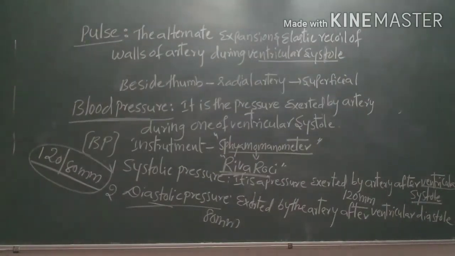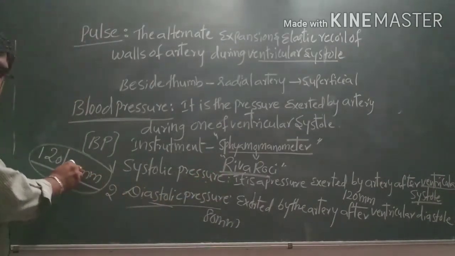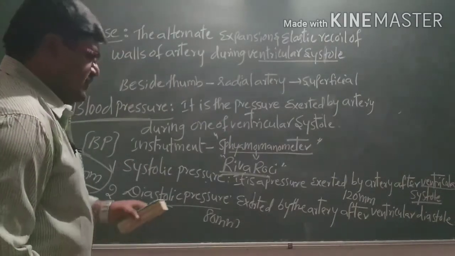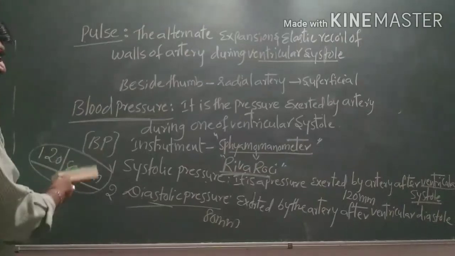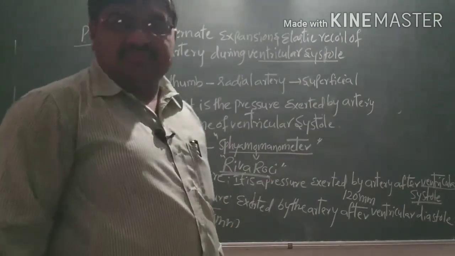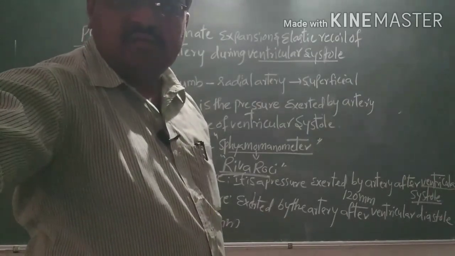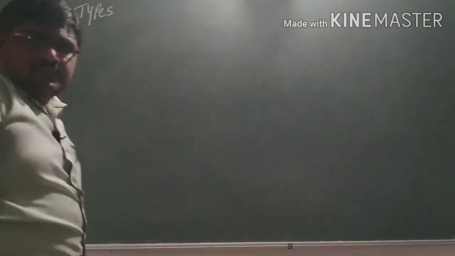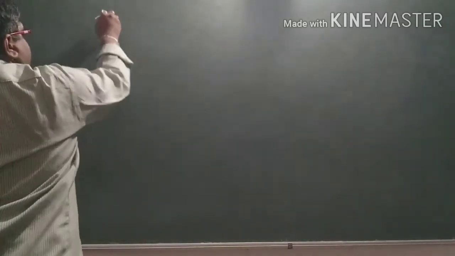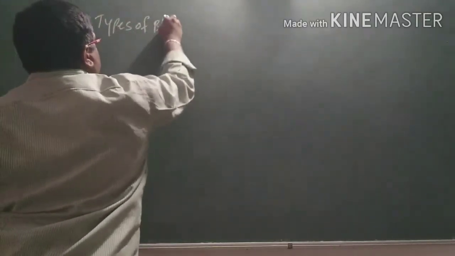Based on the presence of these pressures, blood pressure is classified into two types. What are they? We'll discuss now: the types of blood pressure.